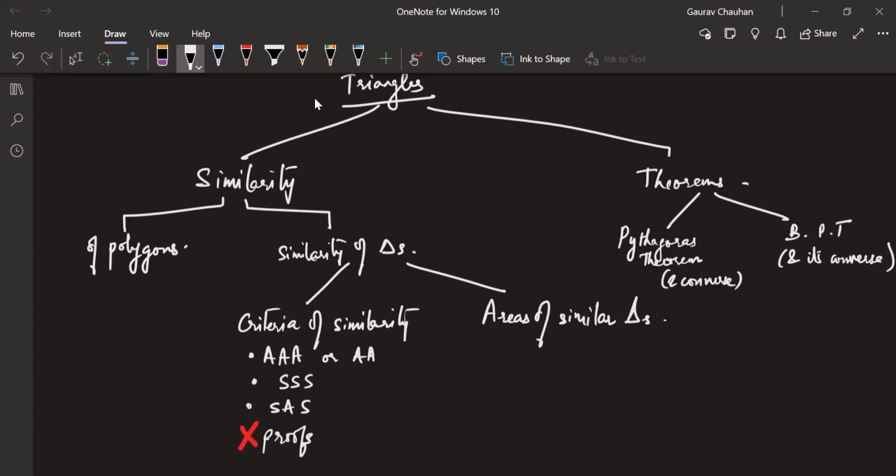So that's all. I want you to take this down. This is the map of your chapter, and everything that is in the chapter is contained here. Yes, just write BPT. When you write that, it's okay. It's the map only, right? Just write BPT. Basic proportionality theorem. Let me write it for you. Basic proportionality theorem. Does this make sense? Okay, good. All right, you have a minute to take things down if there's anything that you need to.